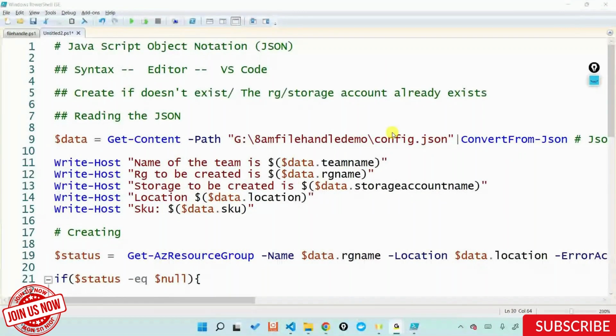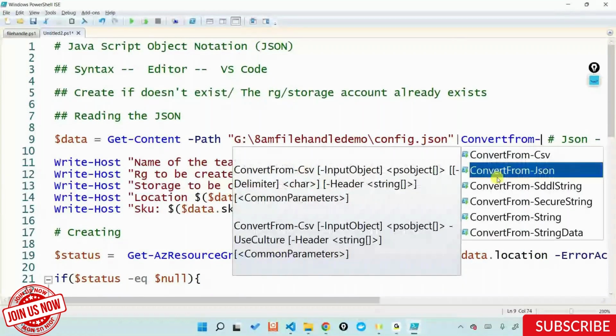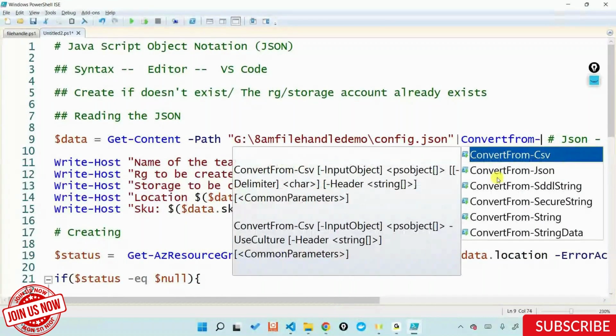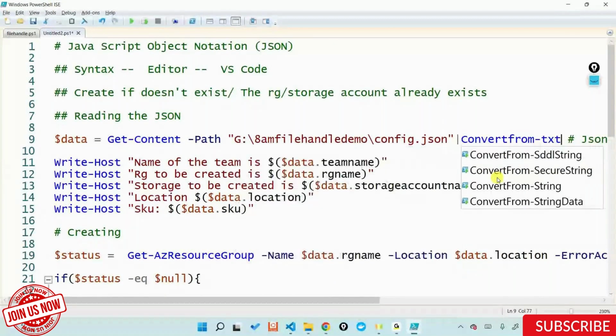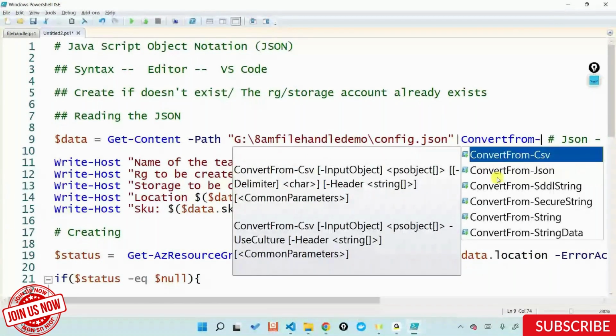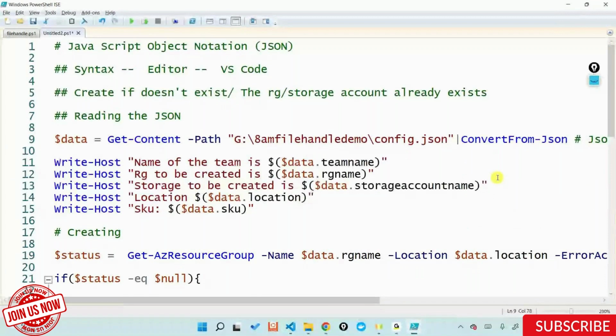Yes, it's the same with other formats as well, but what you need to do is that let's say if you have a CSV file, a comma separated file, instead of saying convert from JSON, you probably need to say convert from CSV, or you have an XML format, you can say convert from XML. So it's the same, but for a text format, you cannot do a convert from text. There isn't something known as convert from text. It will fail. So JSON, CSV, XML, YAML, which are serialization in nature, you can use this convert from command to convert it from JSON into PowerShell so that you can start dealing with those objects.